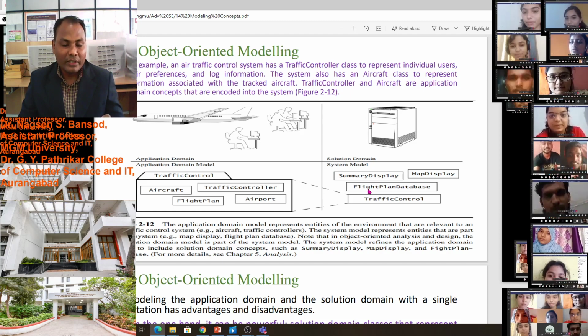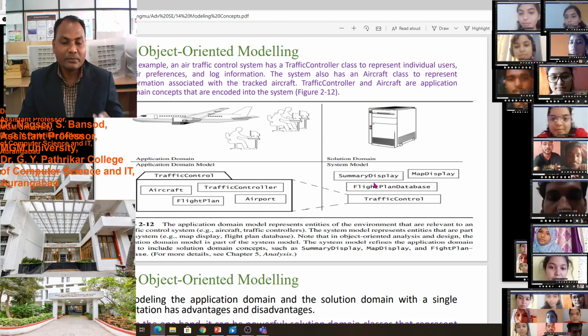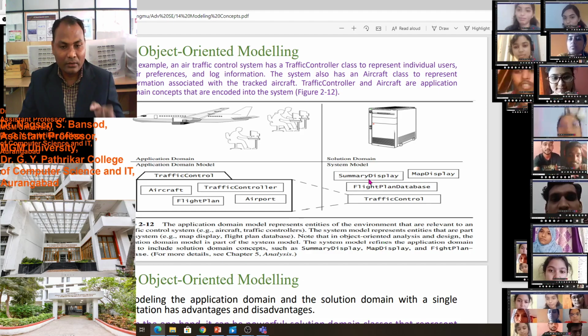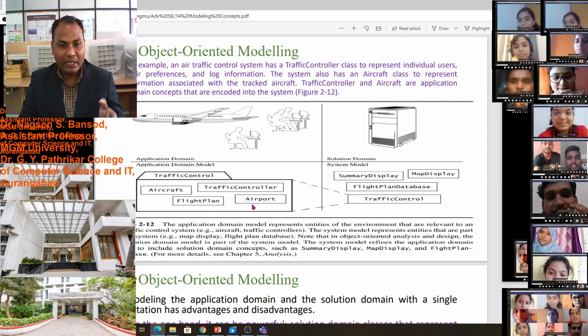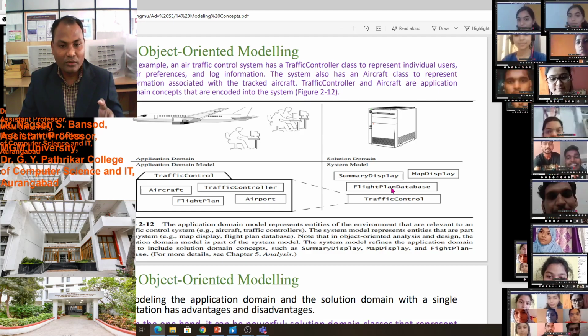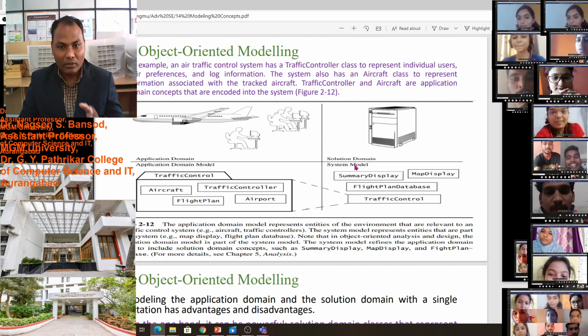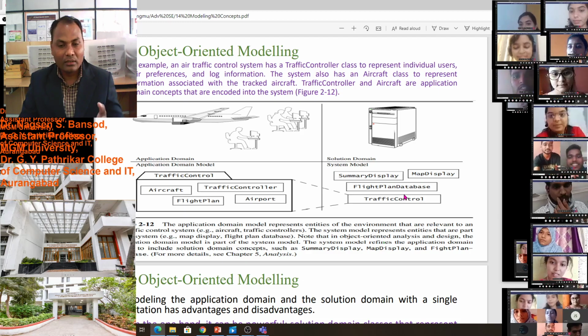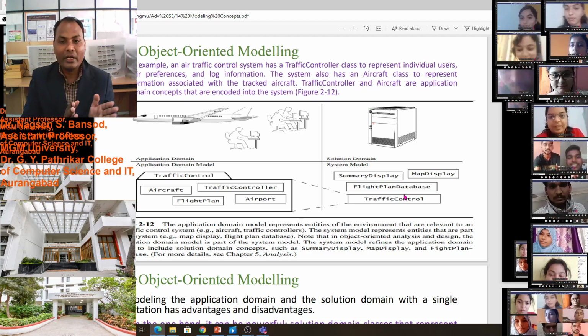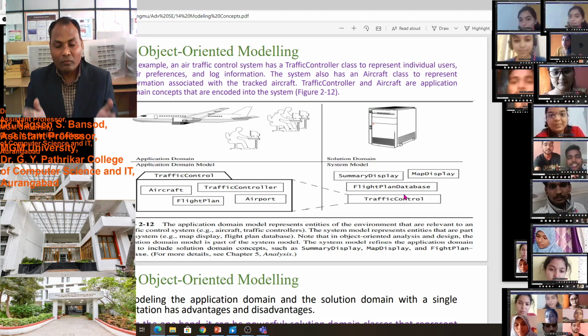And flight control we can perform from our database. For that we have a summary. We will display the summary of which flight will come to which airport and at which time. All that we can control because we have a database in our solution domain, and also we have a map on which airline, which flight will fly.